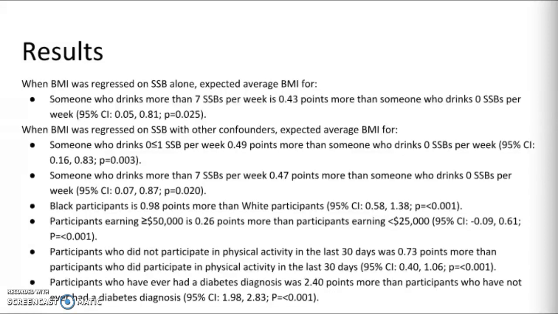The expected average BMI for someone who drinks more than 7 sugar-sweetened beverages per week is 0.47 points more than someone who drinks no sugar-sweetened beverages per week. The expected average BMI for Black participants is 0.98 points more than white participants. The expected average BMI for participants earning greater than or equal to $50,000 is 0.26 points more than participants earning less than $25,000.